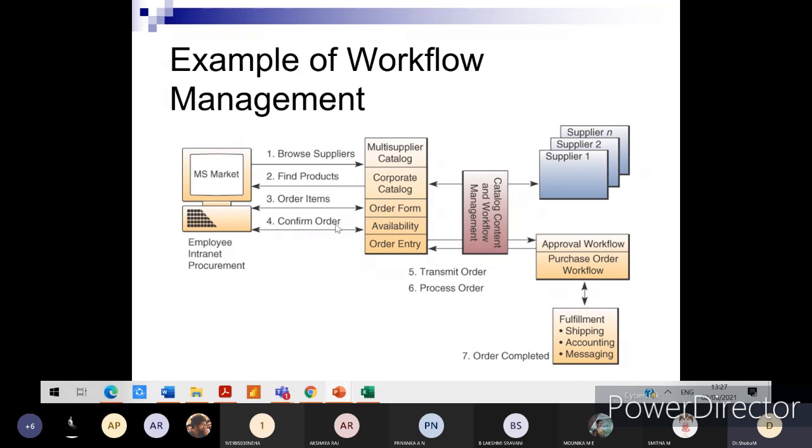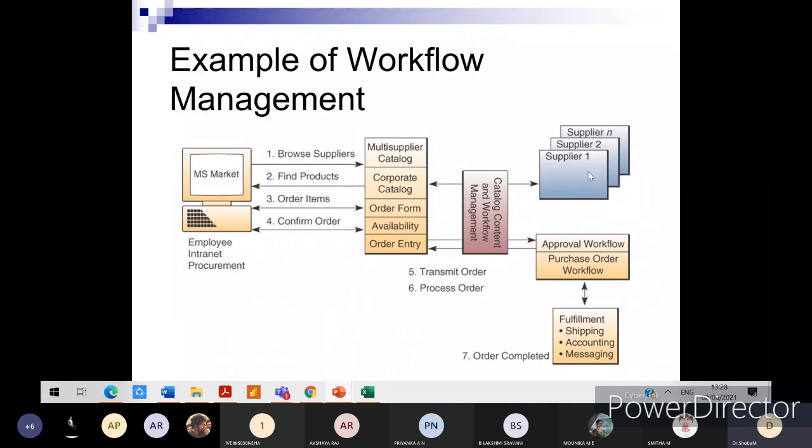And then you have to confirm the order, and confirmation of the order is dependent upon the availability of that particular raw material or product. Once the availability is present for the order placed, the order will be confirmed, and then the order entry will take place in the catalog content and workflow management, right?